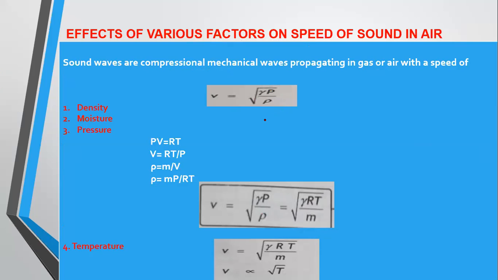So the speed of sound depends upon density. If pressure is constant and gamma is constant, because gamma is different for different gases, then V will be inversely proportional to the square root of density. So, effect of density.